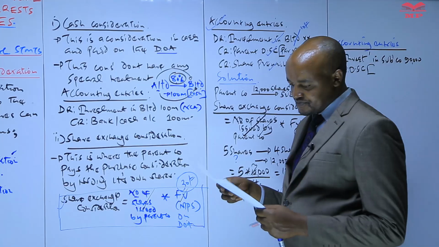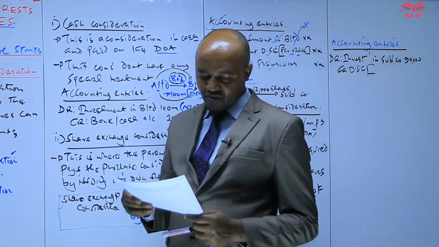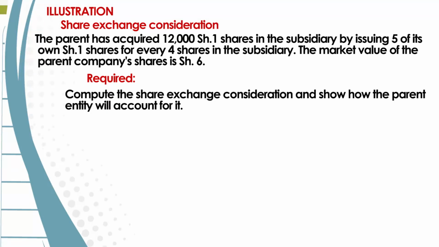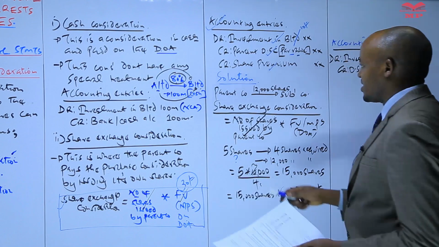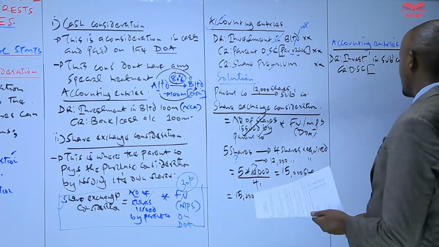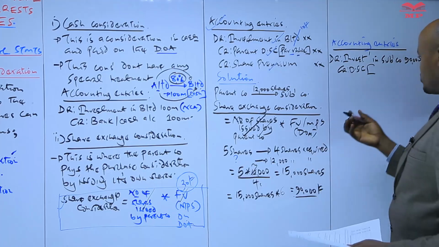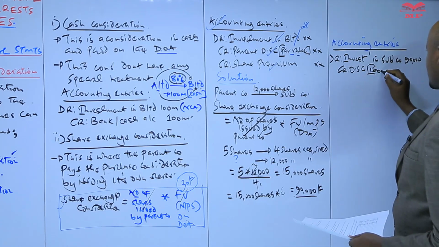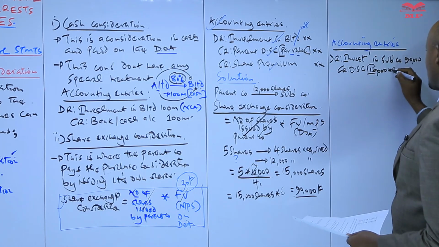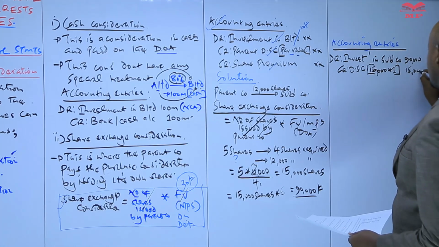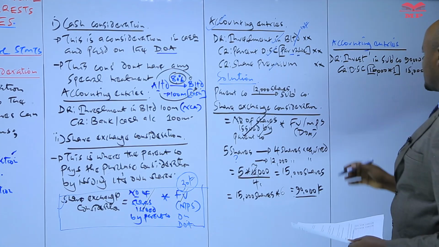In our case, we are told that the parent company acquired 12,000 shares of shillings 1 in the subsidiary by issuing its own shares of shillings 1. So basically, the shares of this parent company have a par value of shillings 1. Therefore, we take the shares issued by the parent company, 15,000, times the par value per share, which is 1. That will give us 15,000. That is the amount we credit in the ordinary share capital.